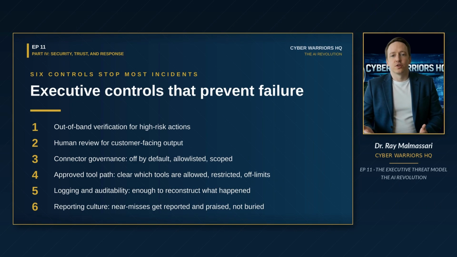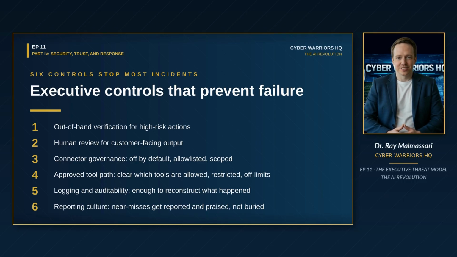Here's the small set of controls that, if you implement nothing else, will prevent the majority of AI incidents I see in real organizations. Control 1, out-of-band verification for high-risk actions. We have covered this several times. Implement it once and reinforce it every quarter. Control 2, human review for customer-facing output. AI drafts, humans approve every time.